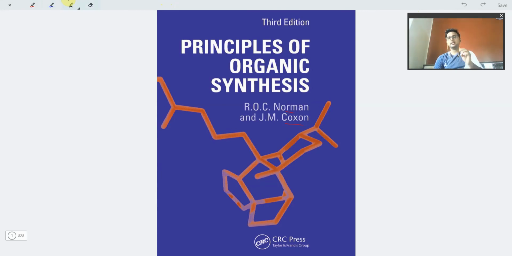The most basic feature of this book is that many reactions and certain mechanisms are quite properly explained in it, which is not there in any other book that I have read. I have read many books, and some organic reactions are not explained as well in them as they are in this book.